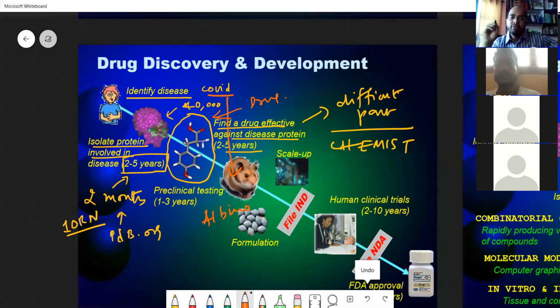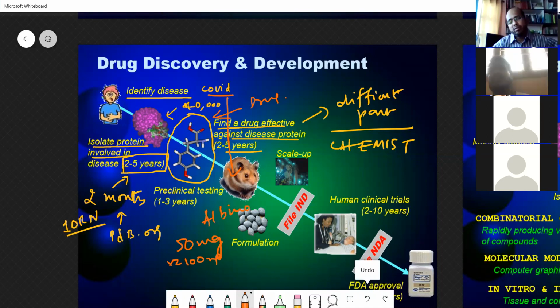Then we chemistry people dissolve the drug in a solvent in which it is very soluble and inject it into the mice, starting at 50 milligram and then increasing to about 100 milligram. The bacteria you have given is considered 100% infection.